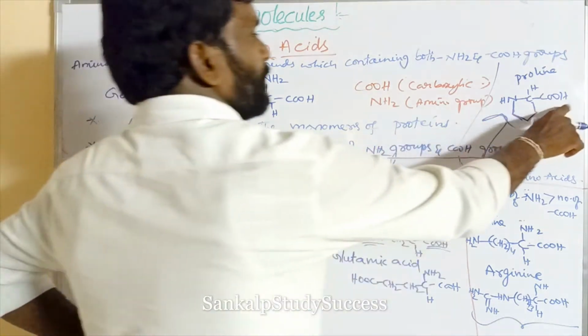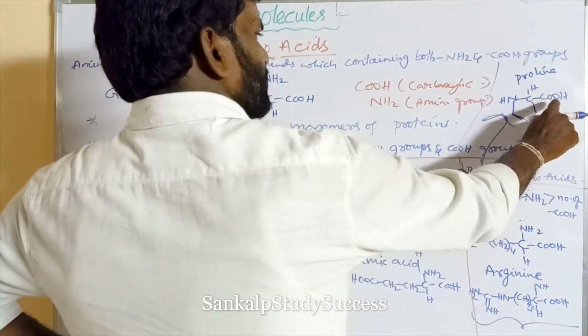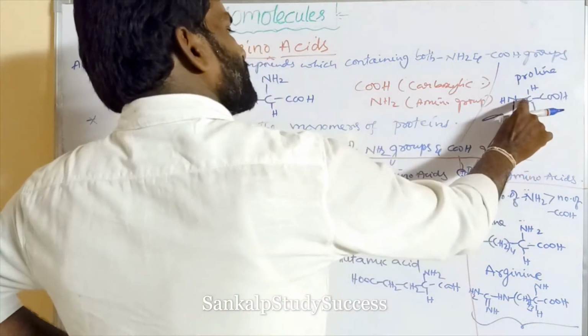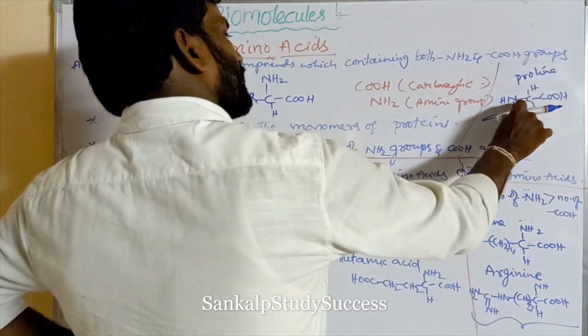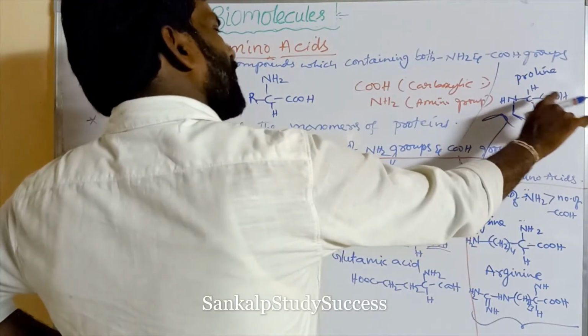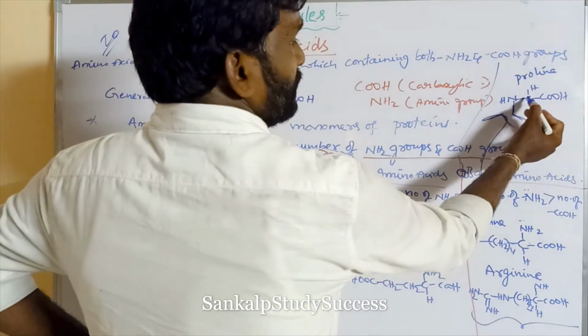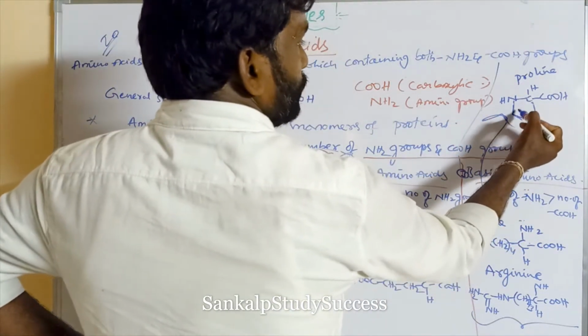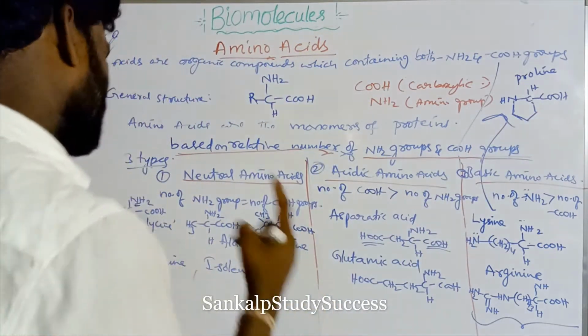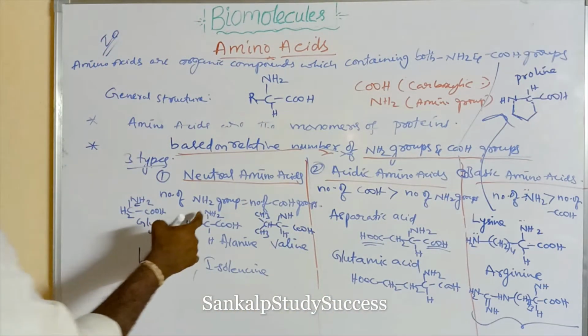It is an alpha amino acid, since the NH is present on the alpha carbon, but it is a secondary amine. Why? Here nitrogen is connected to 2 carbons, but in the remaining cases nitrogen is connected to 1 carbon.